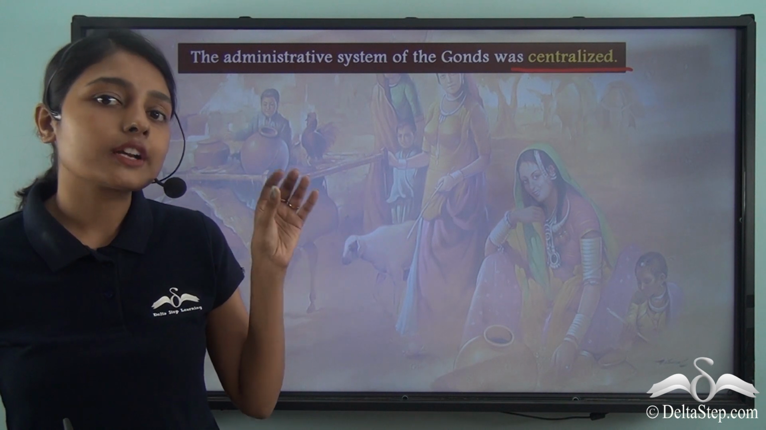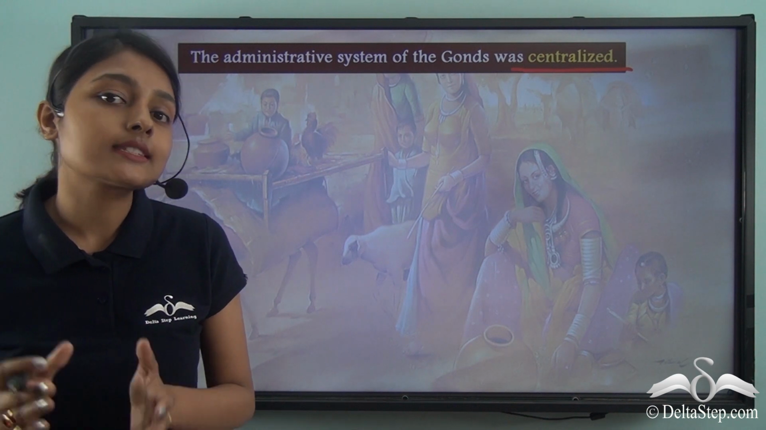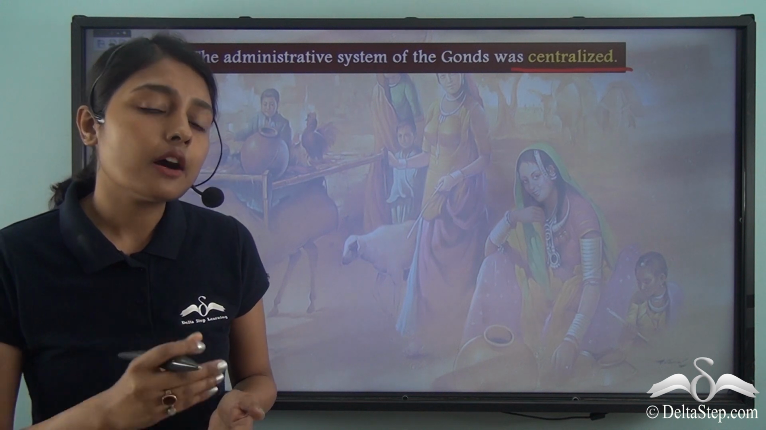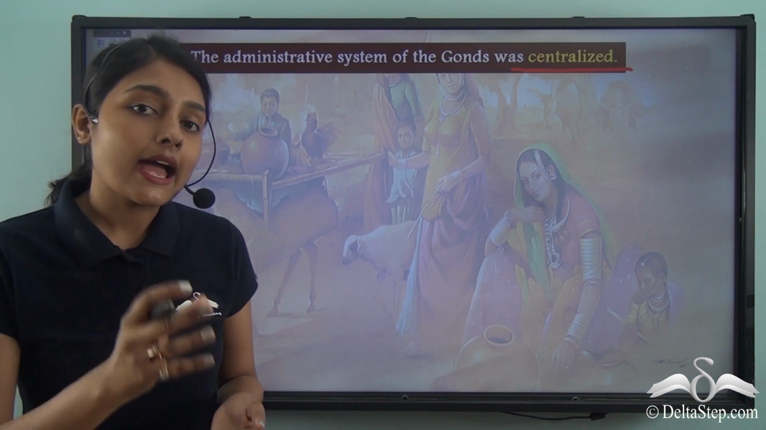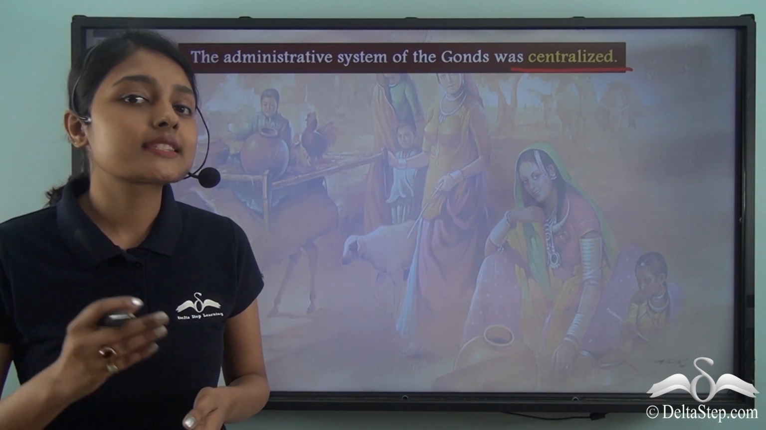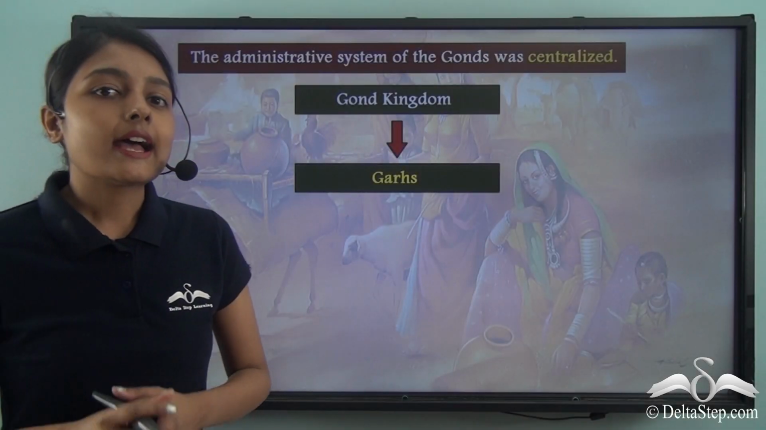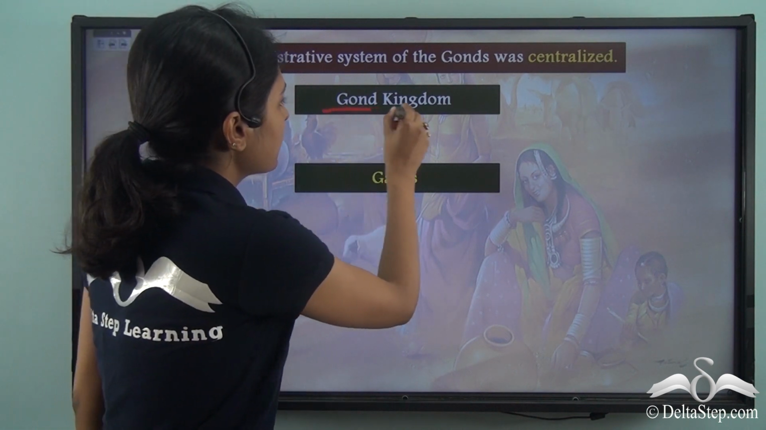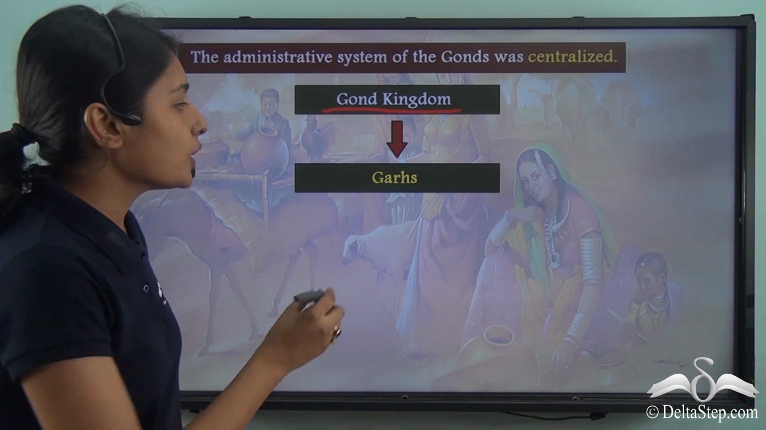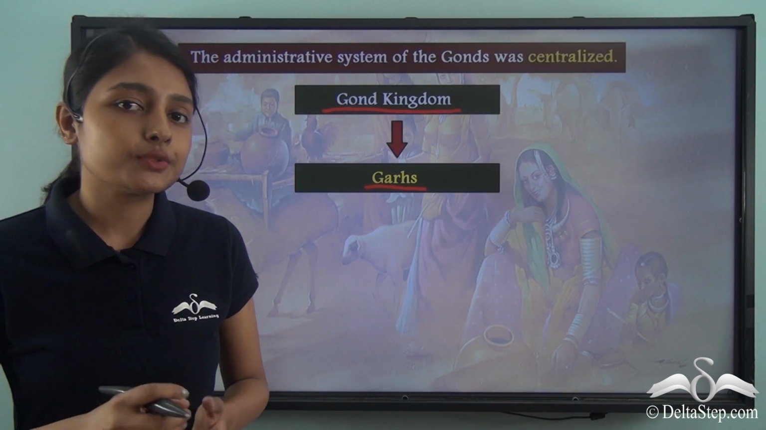And that chief or that ruler at the helm of everything takes care of various sub-units that come under his purview. In the same way, the power in the Gond tribe was centralized, and there was a Gond king at the top of everything, and below him there were several units that we will now find out. At the center of everything was the Gond kingdom, and this Gond kingdom was divided into several smaller Gars, which are equivalent to modern day states and union territories.